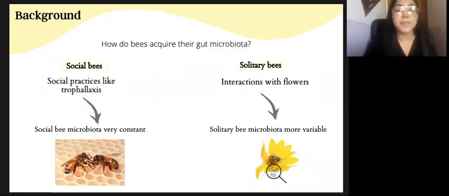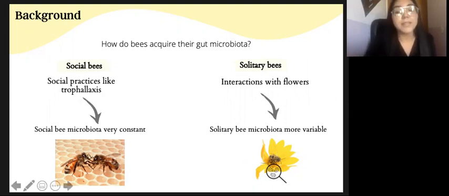So how do bees acquire their gut microbiota? As previously mentioned, only a few bee species are completely social. Social bees have practices like trophallaxis, which is the transfer of food or other fluids among the members of the hive through mouth to mouth. Social bees have the transfer of microbes because of such practices. Therefore, the social bee microbiota is very constant.